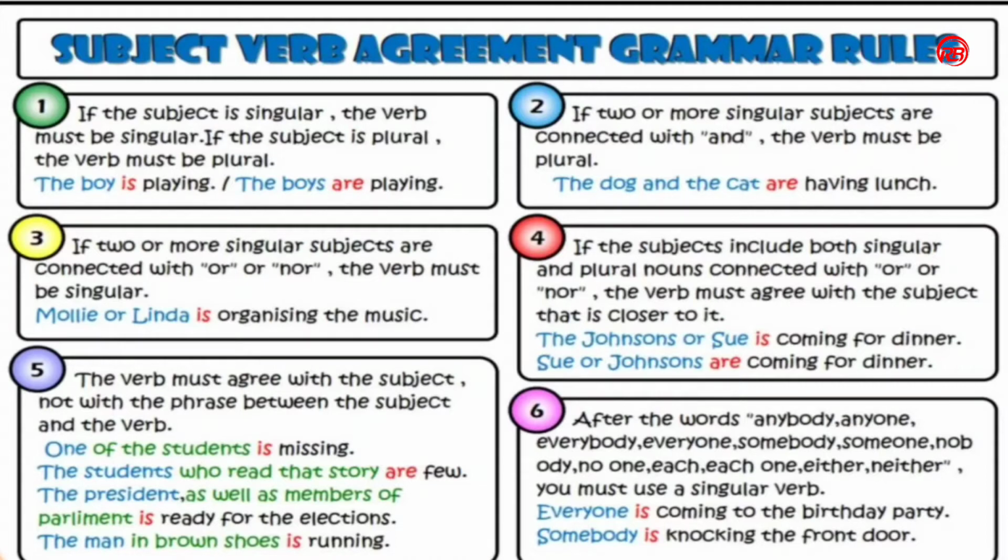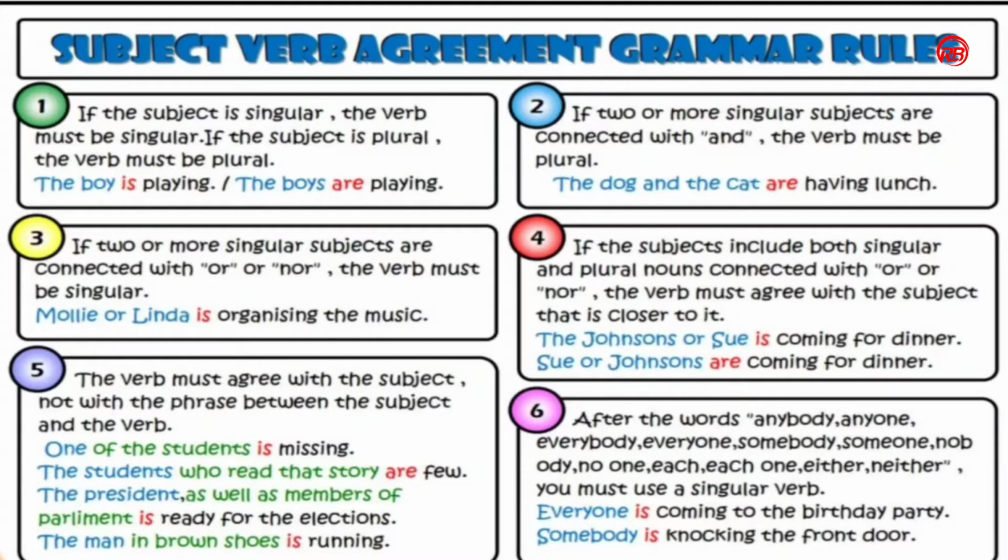In the rule number 4, if the subjects include both singular and plural nouns connected with or or nor, the verb must agree with the subject that is closer to it. Here I have given you example. The Johnsons or Sue is coming for dinner. Here Sue is closer to the verb, so we have used singular form. In the second example, Sue or Johnsons are coming for dinner. Here Johnsons are closer to the verb, so we used are.